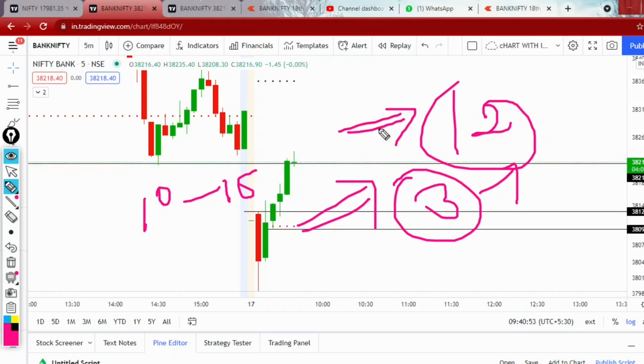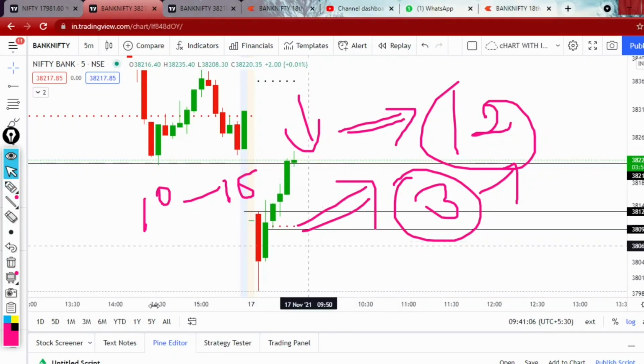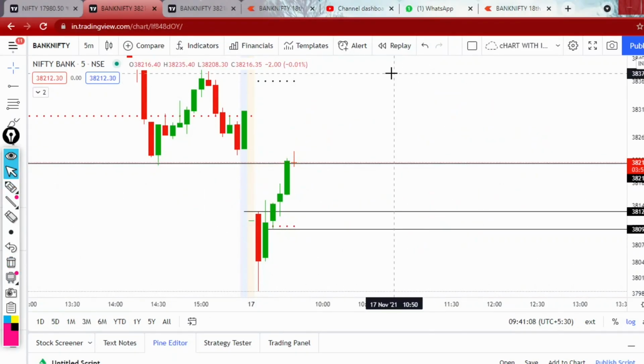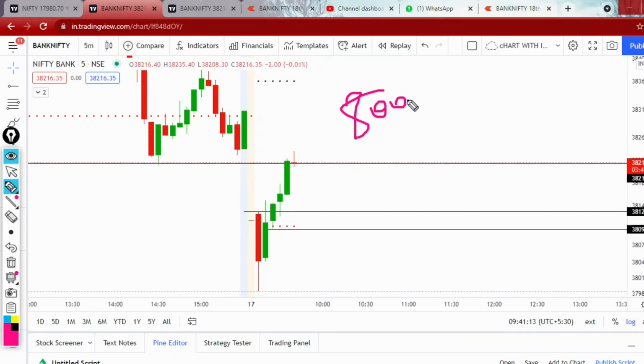If it doesn't move in your favor, then take the stop loss because you are already in profit. So that is the concept here. Never look only at the big profits, and never feel bad that you are making only 800 rupees for one lot. 800 rupees for one lot is a very good thing.